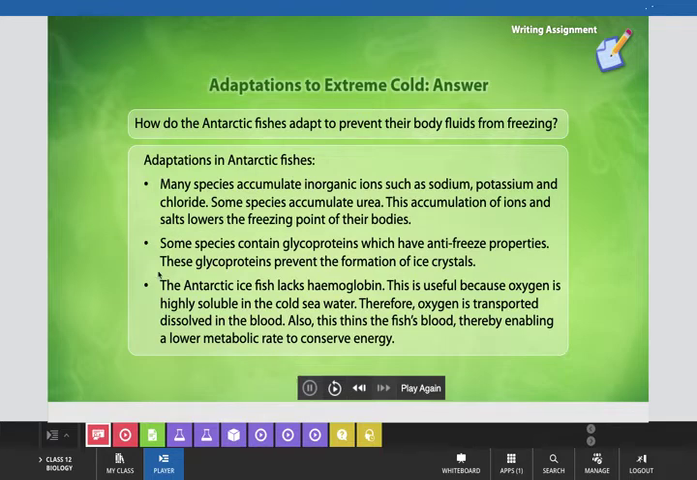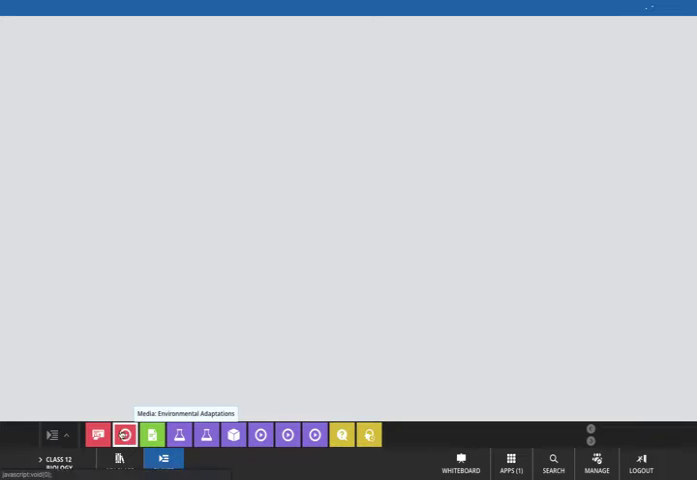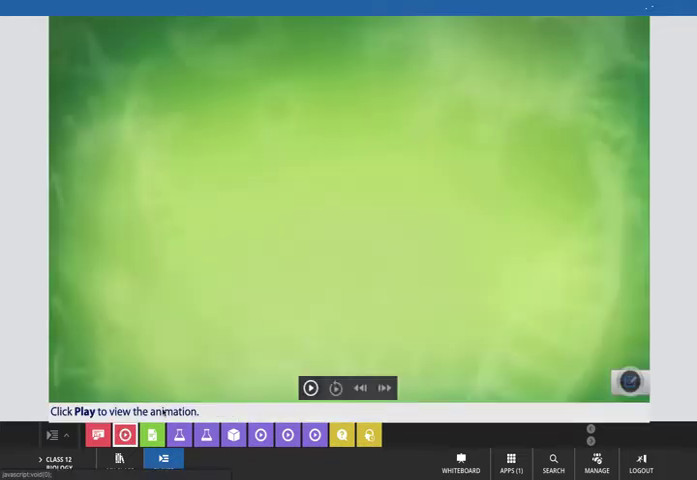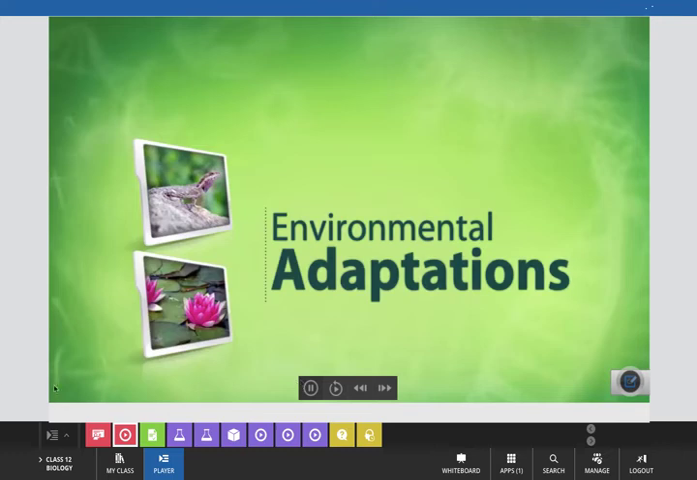I think now it is clear. You can elaborate this answer by giving some other related examples. Now, come to know about all these facts with the help of this presentation so that you will be able to understand more. Environmental adaptations.